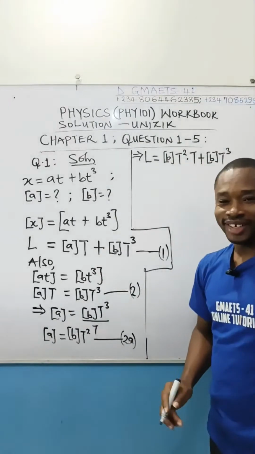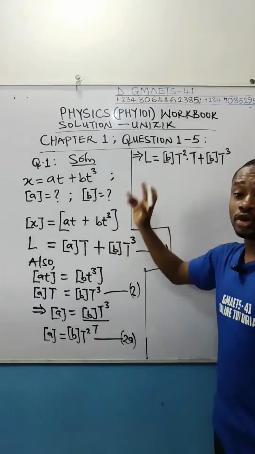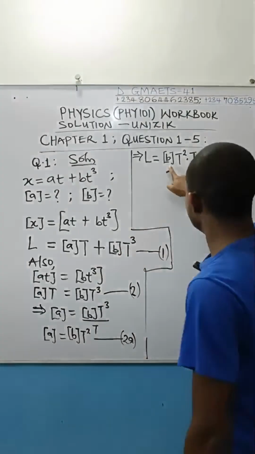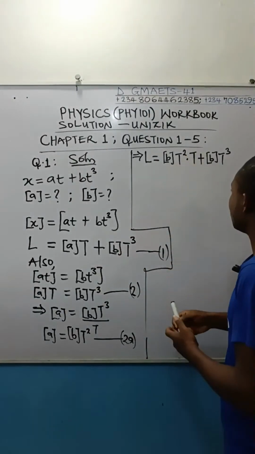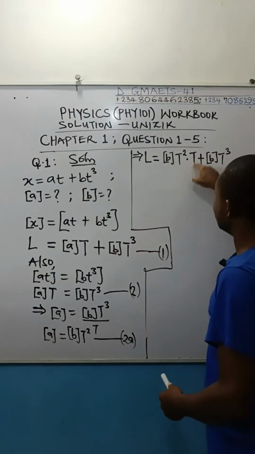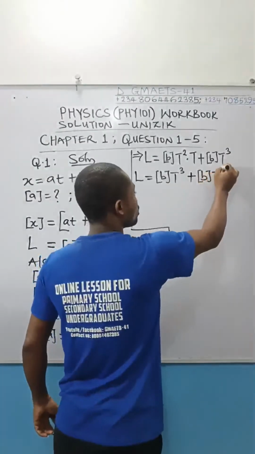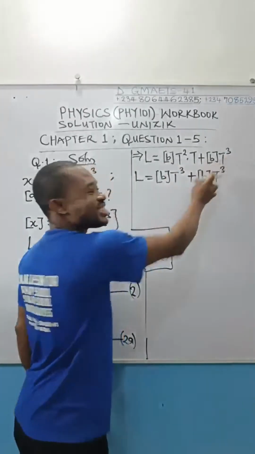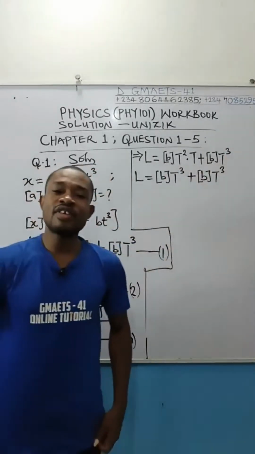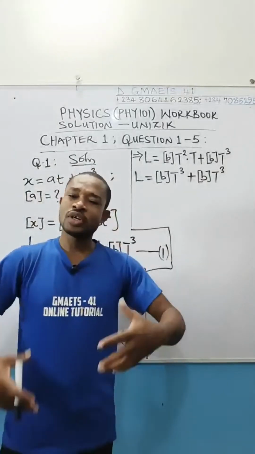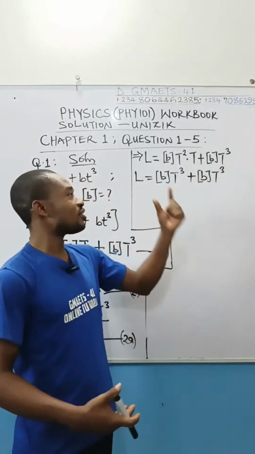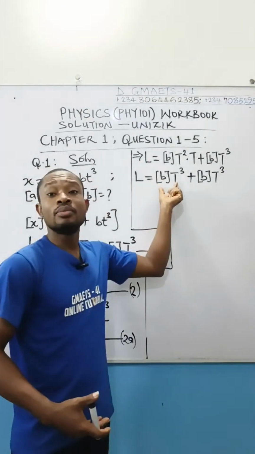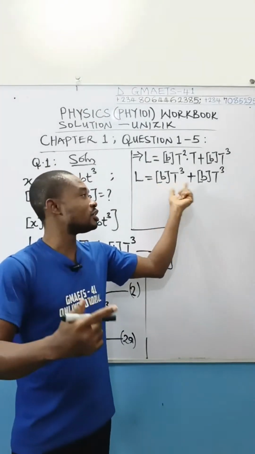This is cool. You can see now that you have only one unknown dimension here. This is BT raised to power 2 times this T raised to power 1. Just added it straight on to this one because this term and this term are exactly the same. And whenever you are adding the same quantities, it's just like having one orange, taking all this BT cube as orange, one orange plus one orange.